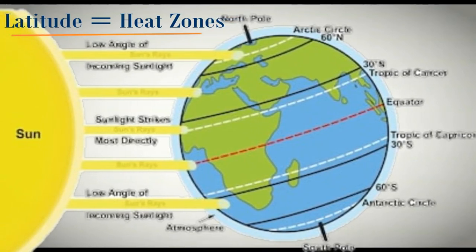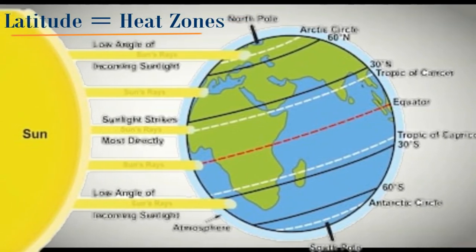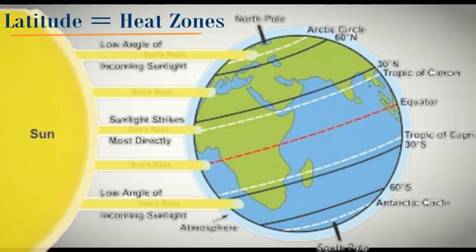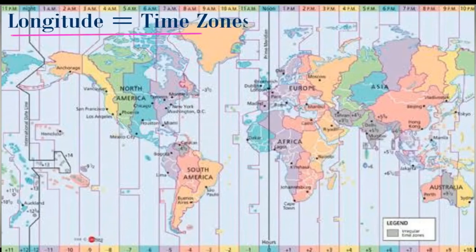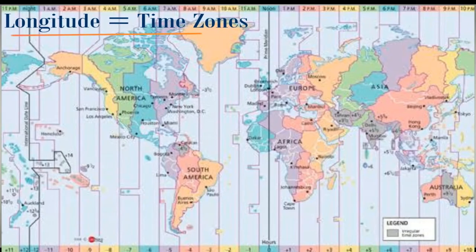So about latitude we will also discuss in chapter number 4, geography, that is climate. Whereas if we talk about longitude, longitude always influences the time zone. And about this heat zone and time zone we will discuss in detail in the upcoming minutes.